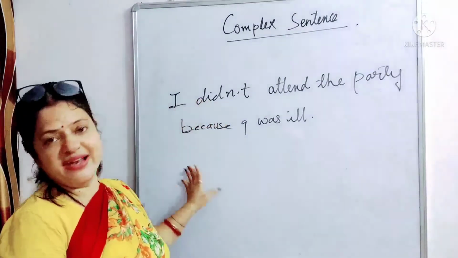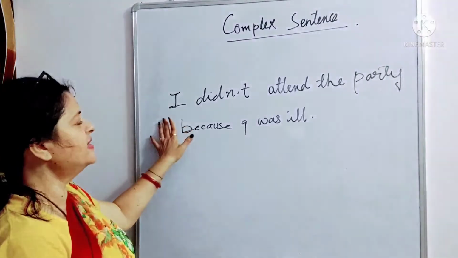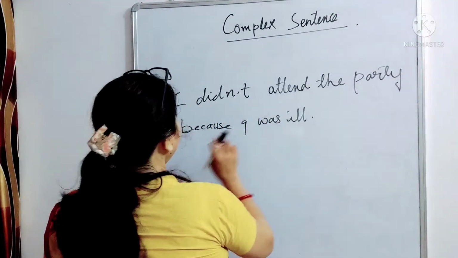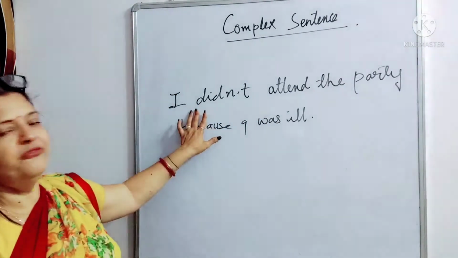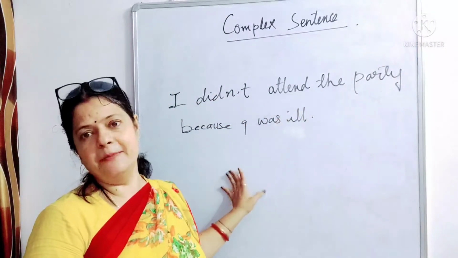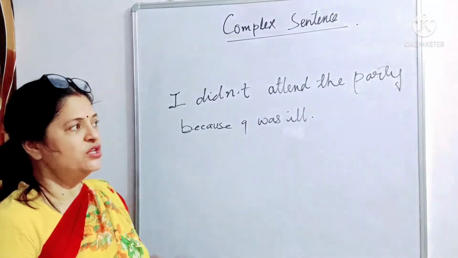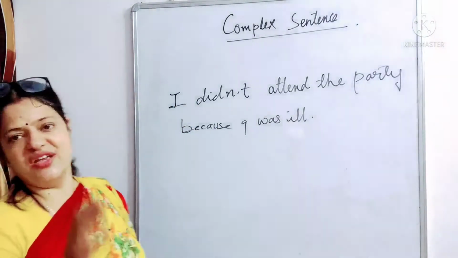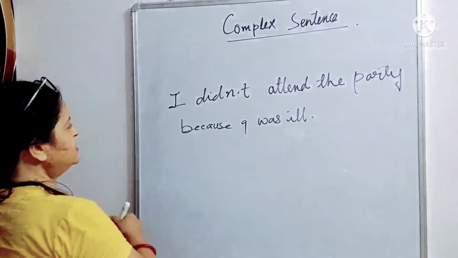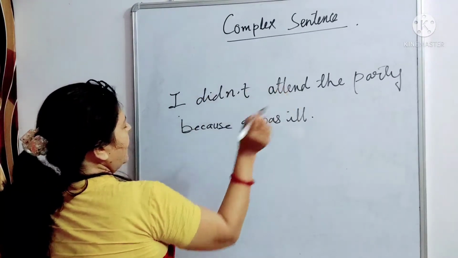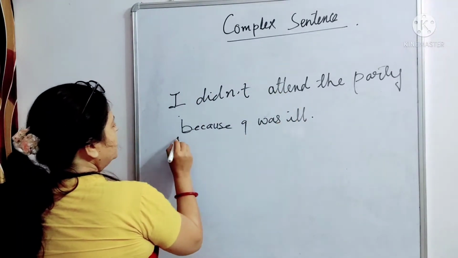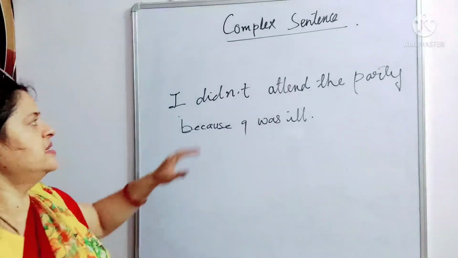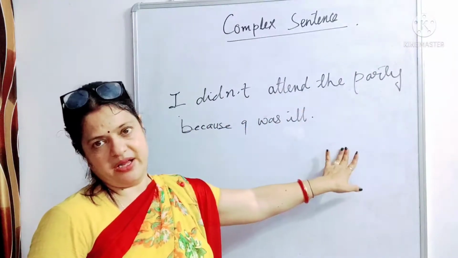I've written some examples. First of all, let's see: I didn't attend the party because I was ill. So here we see that the sentence is divided into two parts. First, I didn't attend the party, and second, I was ill.